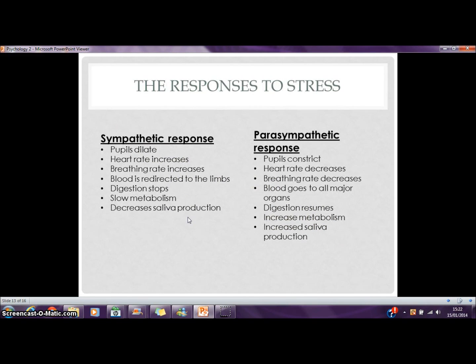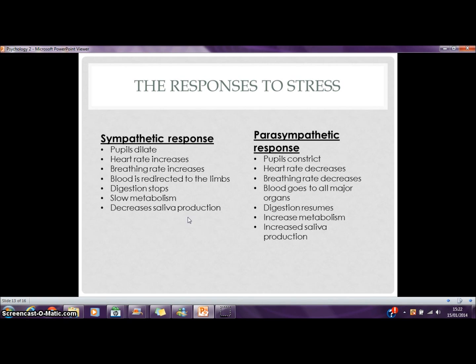The effect of stress on the body. When found in a stressful situation, your stress responses are activated. This is controlled by 2 parts of the nervous system: the sympathetic nervous system and the parasympathetic system. It is decided on what system should be used by the level of risk that is detected. The sympathetic system kicks in if there is a huge risk. This is known as the fight or flight response. This system can supply the body with enough energy to either stay at the situation and fight on, or run away.